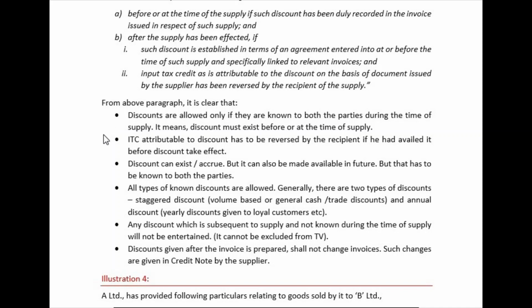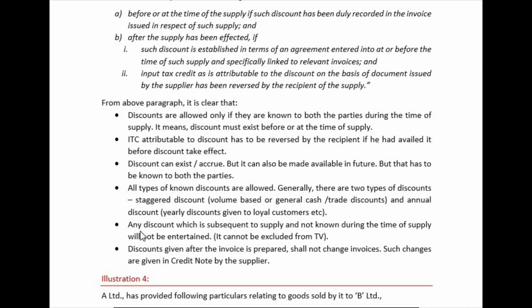Hope you are understanding this point. It can also be given after 6 months. It can also be given within that calendar year, within that year. Hope you are understanding this point. All the types of known discounts are allowed.